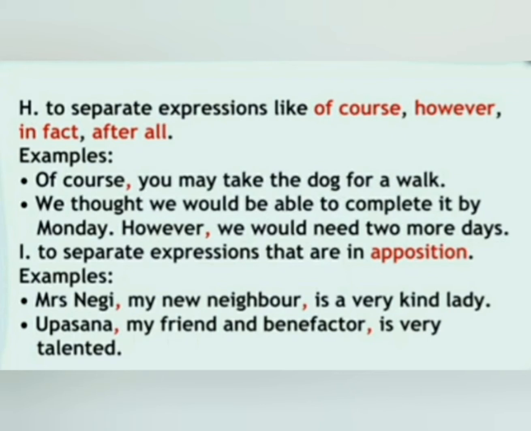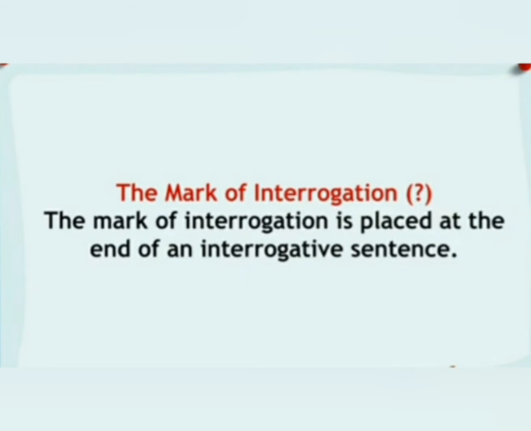Students, what is apposition? When two words or phrases refer to the same person or thing and are placed together in a sentence without any connecting words, they are said to be in apposition. In the first sentence, Mrs. Nagy and my neighbor refer to the same person, so they are in apposition. Similarly, in the second sentence, Upasana and my friend and benefactor refer to the same person, so they are in apposition. Okay?